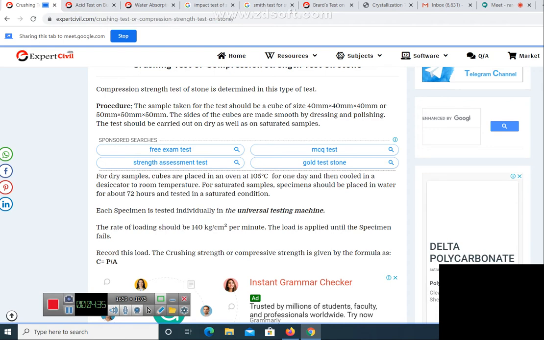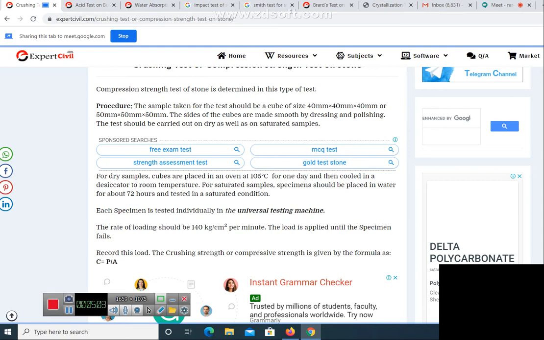And after oven drying, you are cooling it in a desiccator. This is how you perform the compression test or crushing test for a dry stone sample. In some cases, you may have to perform the test for a saturated specimen. For a saturated sample, we are placing the specimen in water for about 72 hours.